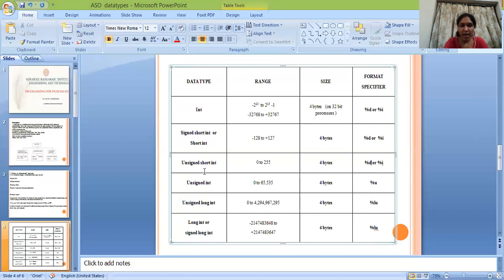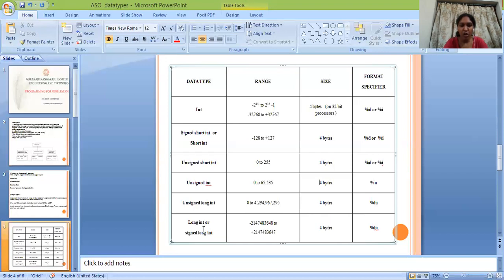Next, unsigned int. The range of unsigned int is 0 to 65535. The size of unsigned int is 4 bytes, and the format specifier for unsigned int is %u. Next, unsigned long int. The range of unsigned long int is 0 to 4294967295. The size of unsigned long int is 4 bytes and the format specifier is %lu.